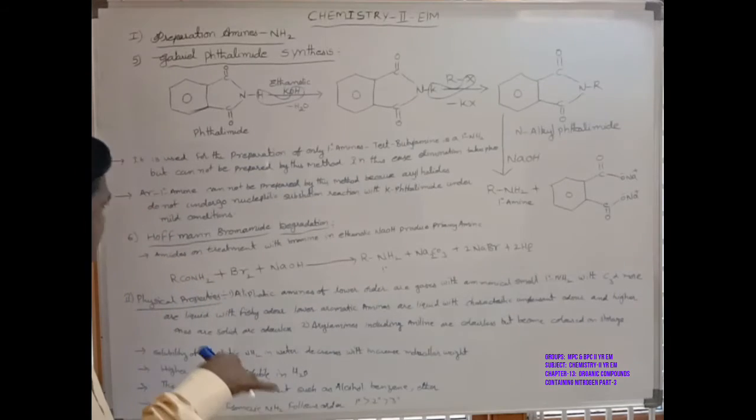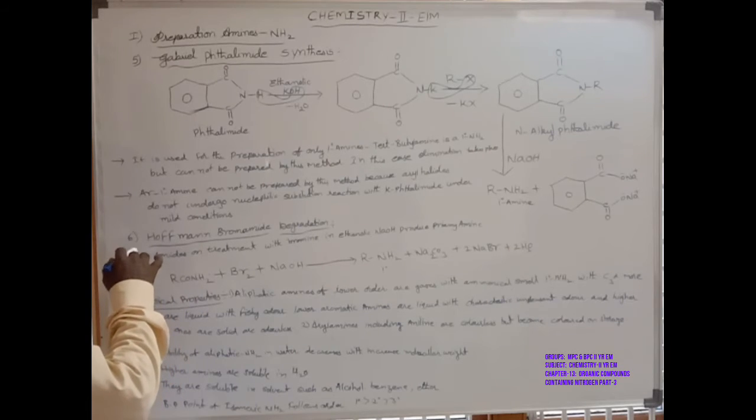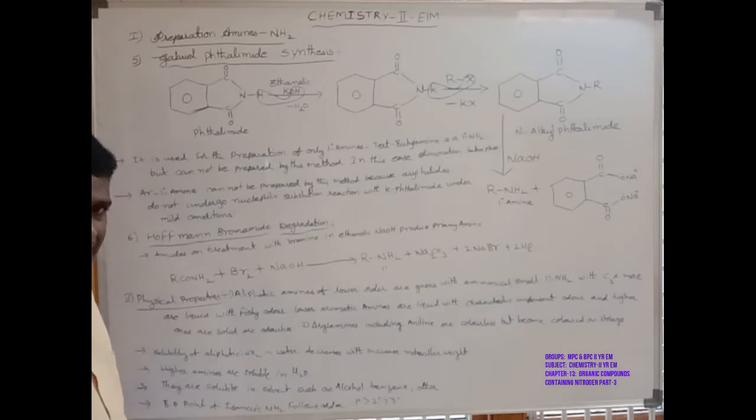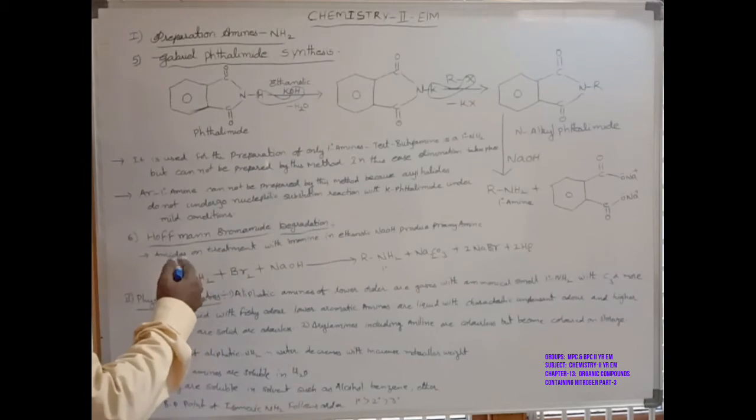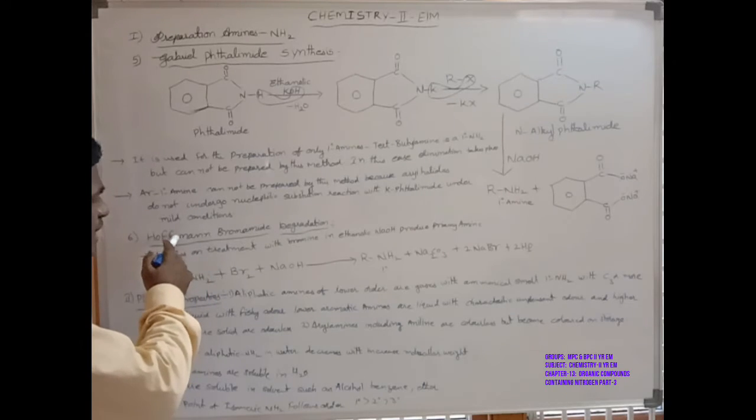Remaining is the sixth one, preparation by the Hoffmann bromamide degradation. Hoffmann is a scientist's name.